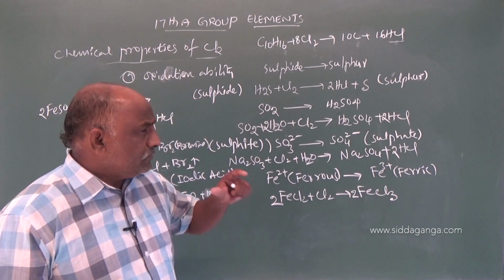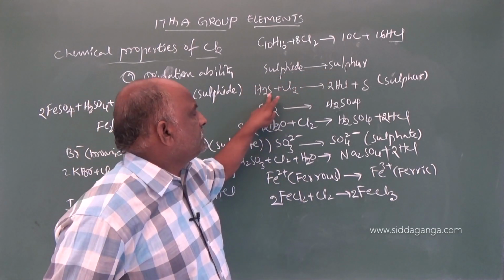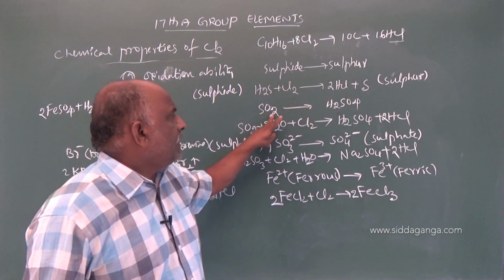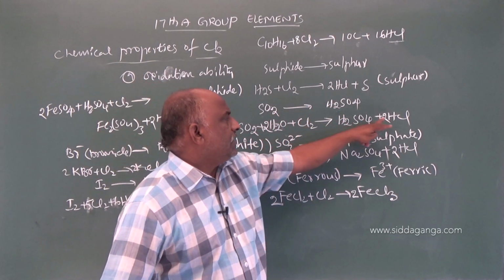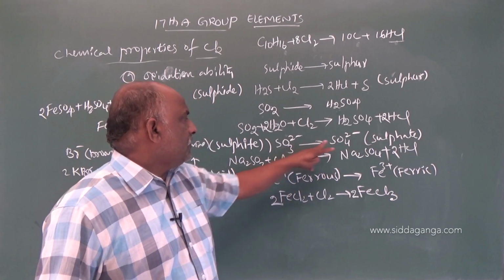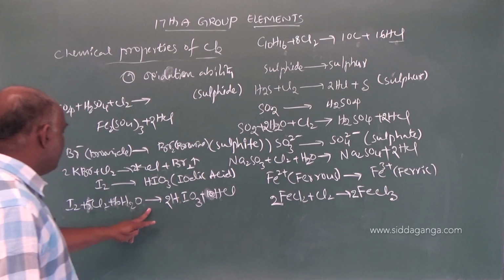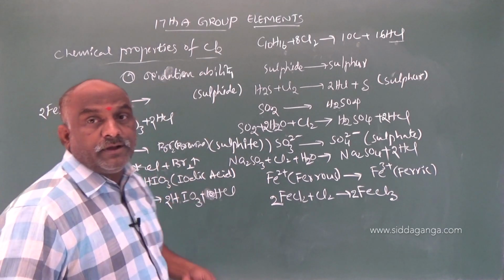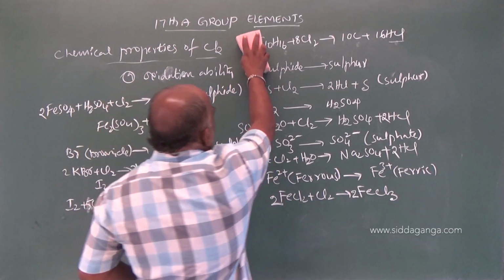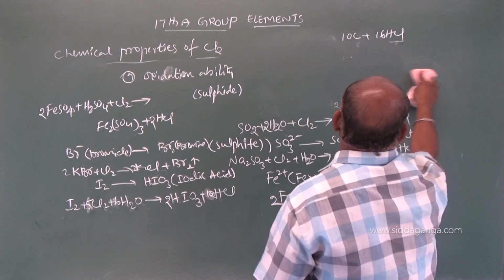So first you have to spread out the equations: sulfide to sulfur. What is the sulfide? Hydrogen sulfide, to sulfur. Sulfur dioxide to sulfuric acid: you should add water and chlorine on the left side, and sulfuric acid and HCl on the right side. Sulfite to sulfate, ferrous to ferric, iodine to iodic, bromide to bromine, iodide to iodine, iodine to what? Iodic. So after this, what will be the uses of chlorine?